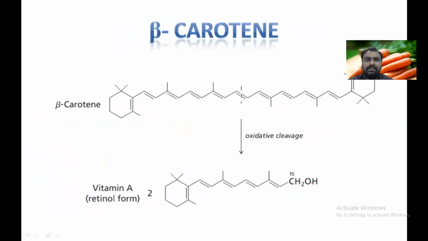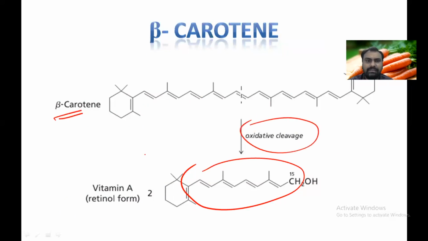In the structure of this vitamin A, there is a beta-ionone ring. When we take the plant source, it is broken down by oxidative cleavage, and theoretically it will form two molecules of vitamin A.